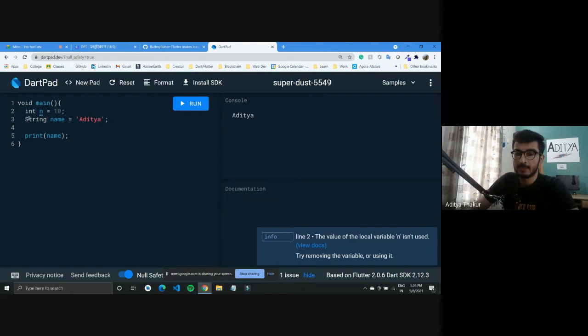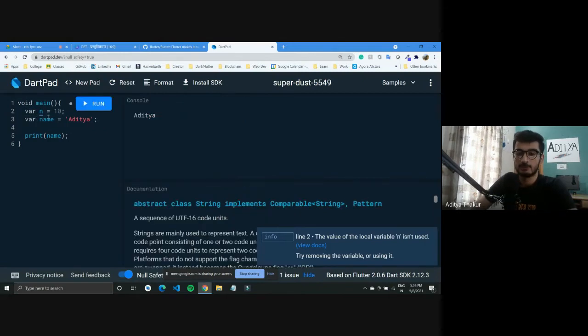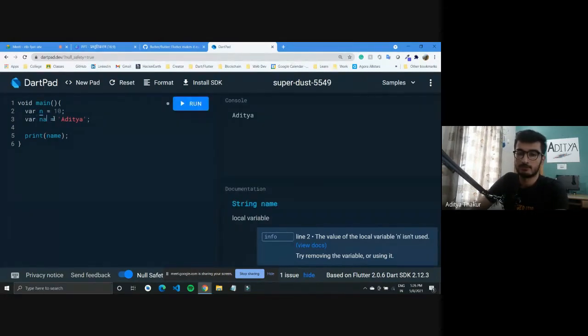One is instead of defining them as int and string, you can use var. So these values can be dynamic now. I just use it for n itself.